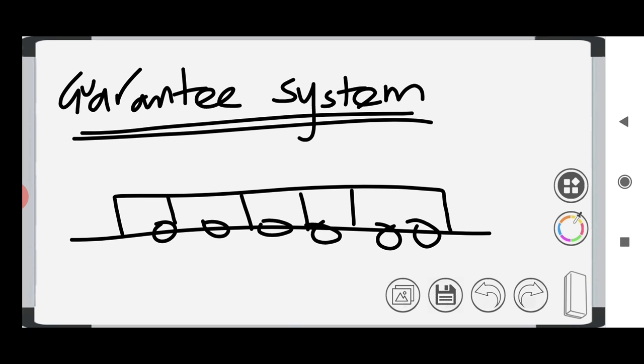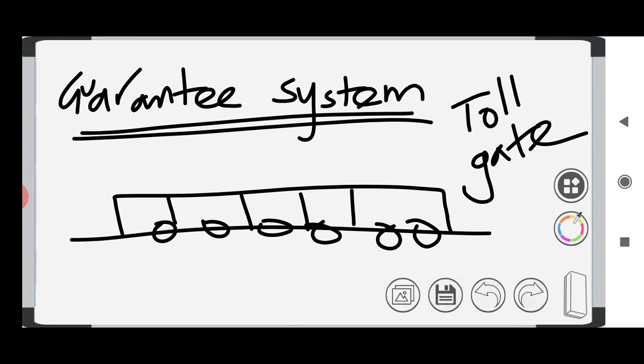An example for this nowadays is the toll gate. Toll gate is one best example. In a toll gate, this will be a public private partnership. It will be given to private hands, and if there is any loss in maintenance of the toll gate, then the government will pay for it. So this is the guarantee system. This also affected our economy, and there are certain books which tell about all these British policies which affected India. So let us discuss those books, and they can ask about them as match type questions during your prelims exam.